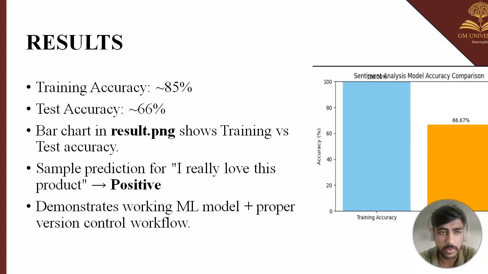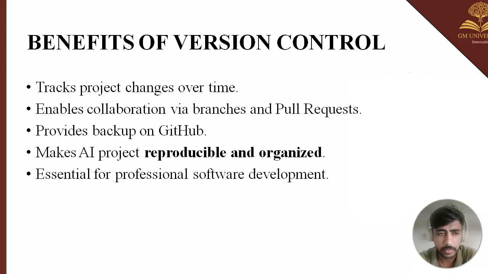So these are the results over here. Training accuracy is 85%, testing accuracy 66%, and the result itself has been saved. For the sample prediction, I have used "I really love this product." So basically this is more than 4 out of 5, so it is calculated as positive itself.